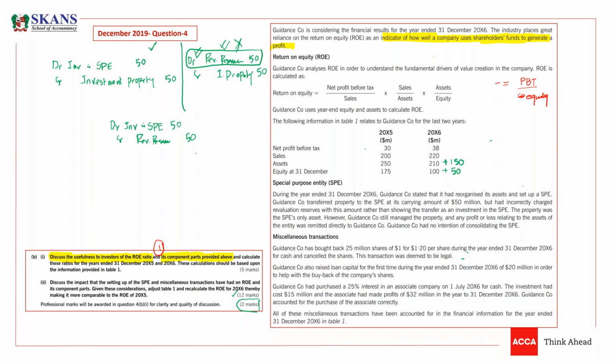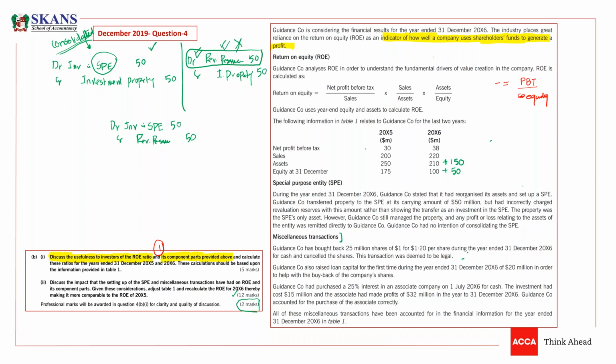Now, guys, the most important thing: if there is any special purpose entity, you have to consolidate it because you are controlling it. This special purpose entity is under your control, so you have to consolidate it. In other words, the investment property will be there in consolidated books. It means we will consider that this is not a transaction at all. Now, let's see what the miscellaneous transactions are and what we need to do here.